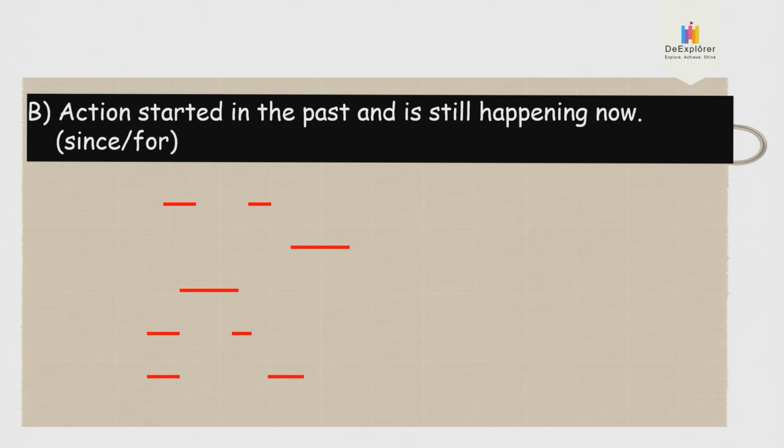Present perfect tense is also used to show action started in the past and is still happening now. And we always use the word since and the word for. Okay, so what is the meaning of action started in the past and is still happening now? 以前发生，现在还正在发生。Okay, 以前就是已经过去了，它已经开始发生了，现在还正在。Let's take a look at sentences number 1.